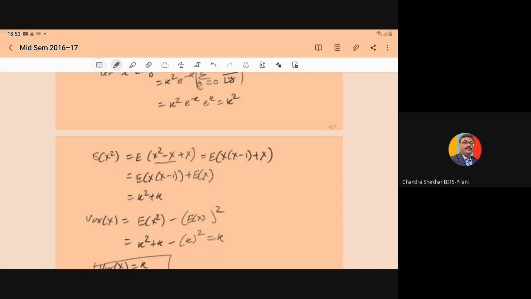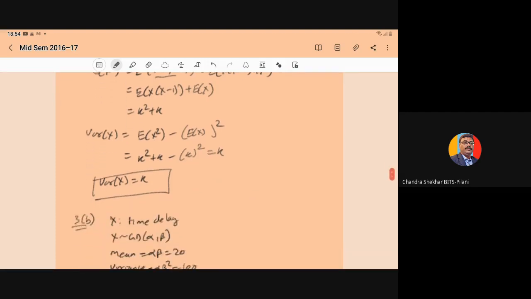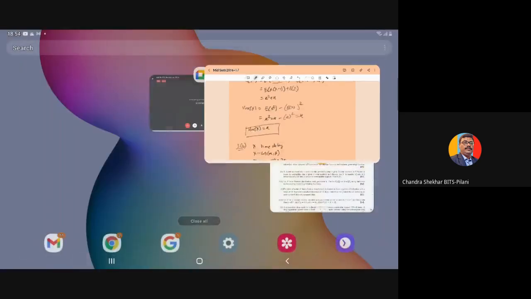So variance of x is equal to E of x square minus square of E x. So E of x square is k square plus k, and square of E x is k square. So k square and k square will cancel out, and we have only the k. So variance of x is equal to k. Right? Variance of x is equal to k here. So here we have the first part of question number 3.